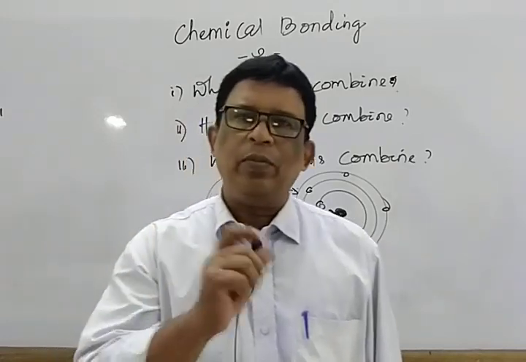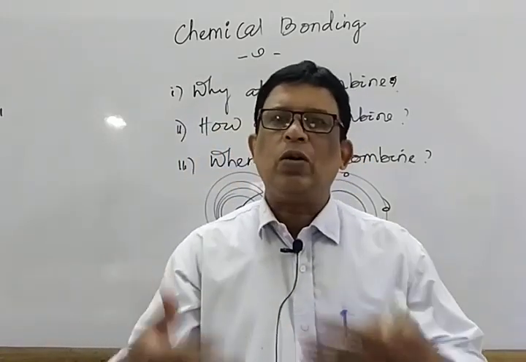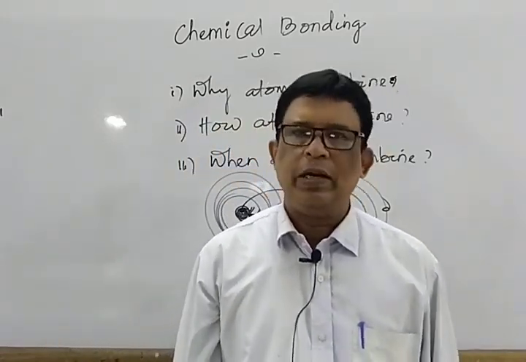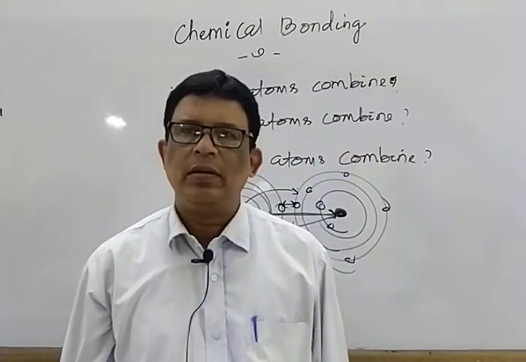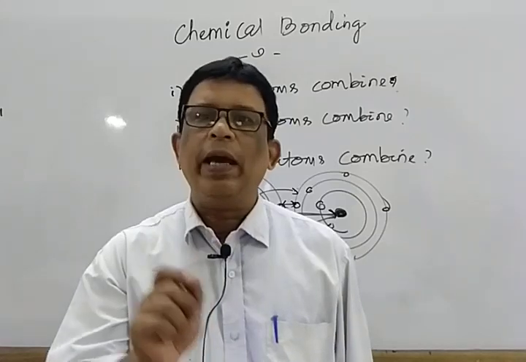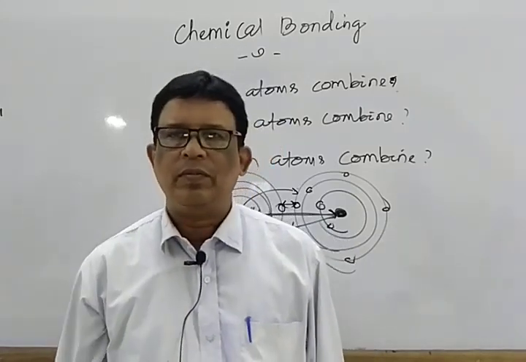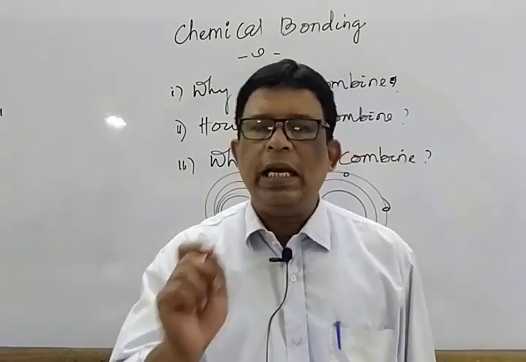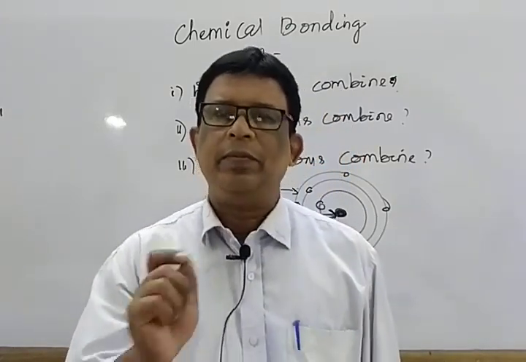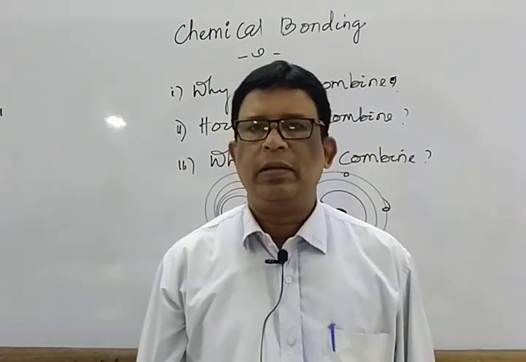The main aim of the chemical combination is two points. One is net decrease in energy, and point two, obey the octet rule. Already it has been verified that there is a relationship between stability and reactivity.